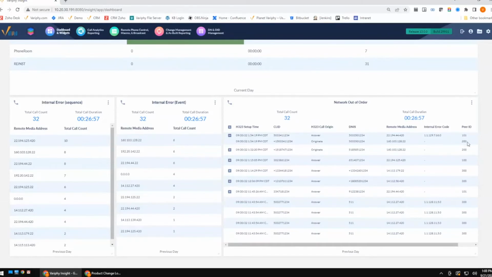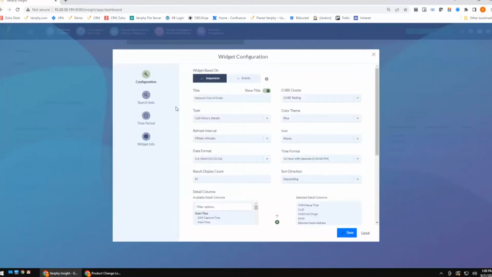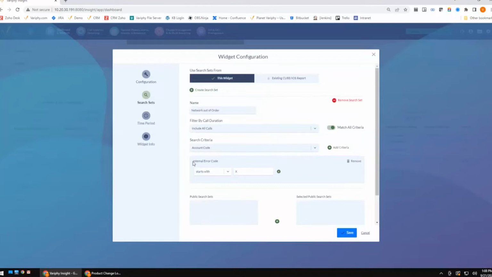So switching to event-based reporting is going to isolate just the one peer ID based on my search criteria. Looking at this from a detail perspective, here again, I'm looking at internal error messages also. If I do a search here, you can see I'm just looking at all errors within my Cisco Cube.